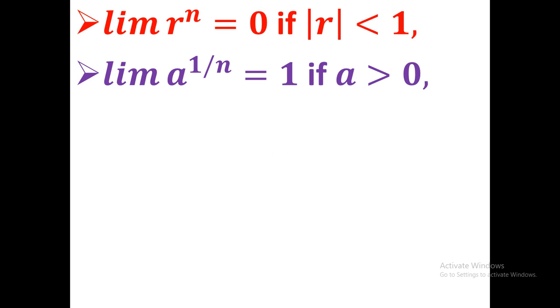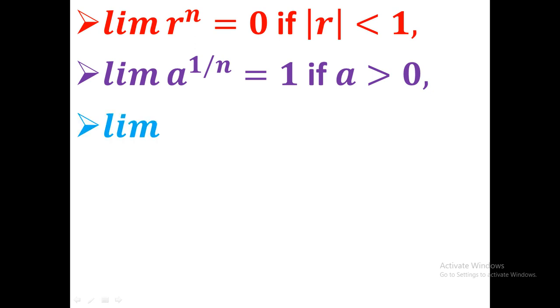You can remember it this way: if n tends to infinity, then 1 by n must tend to 0, therefore a to the power 1 by n tends to a to the power 0, that is 1. You can remember it in that way, but I prove it in general form.